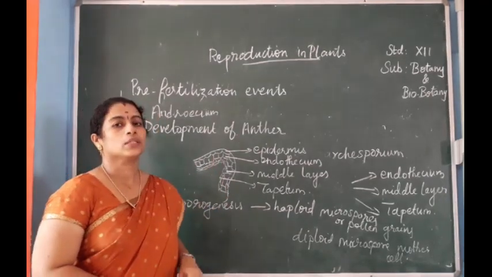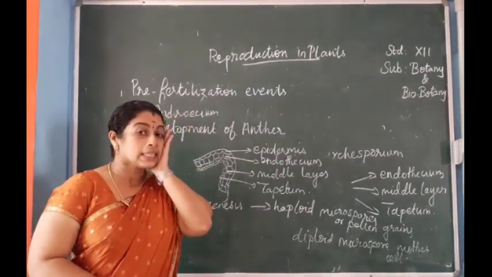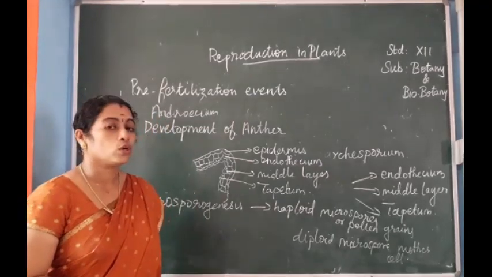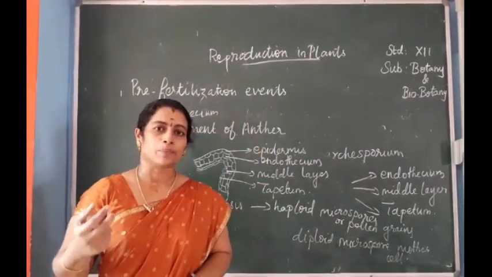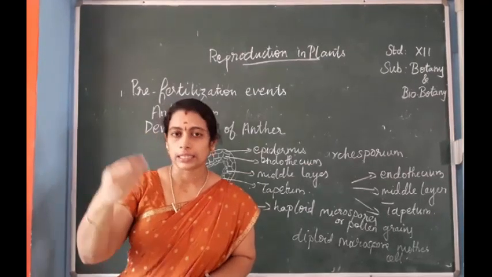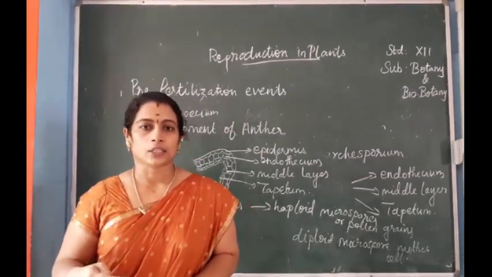So what happens during this microsporogenesis? The sporogenous cells, as I have already told, two types of cells are formed by the anticlinal and periclinal division, that is parietal cells and sporogenous cells.